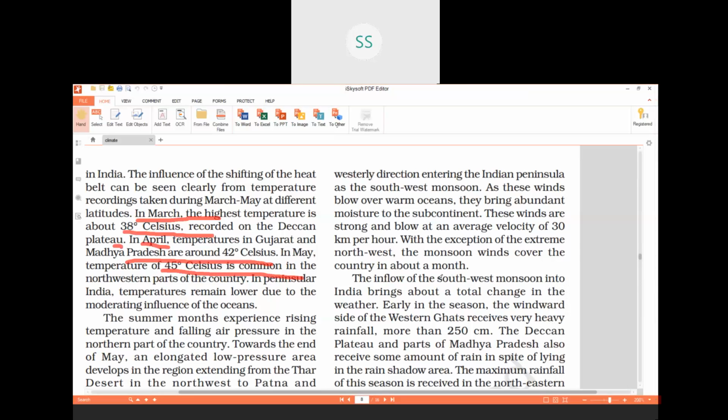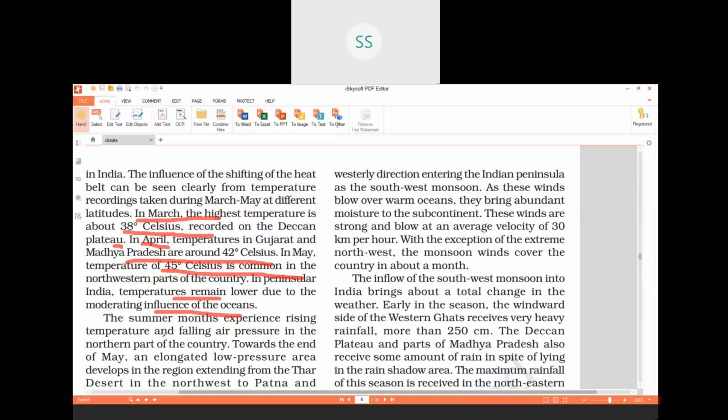In peninsular India also, temperature remains low due to the moderating influence of the oceans. That means the Deccan Plateau, the northwestern part, the northern part, not the mountainous areas, the northern plains, are intensely heated. There is very high temperature, but on the coastal areas the temperature does not go very high. It remains moderate because of the influence of the water bodies, which we have already done. So there is a moderating effect of the climate on the coastal areas. Temperature is not very high. That's one more feature, children.